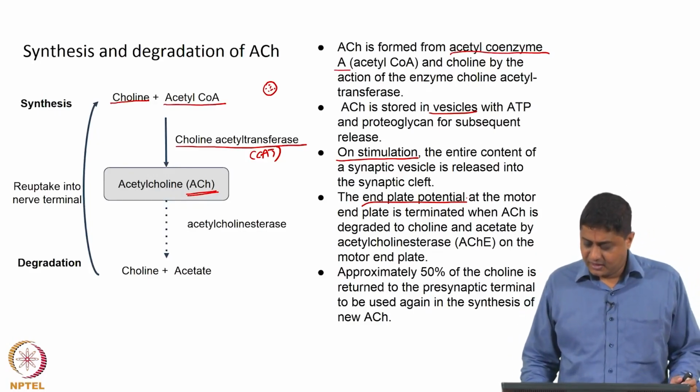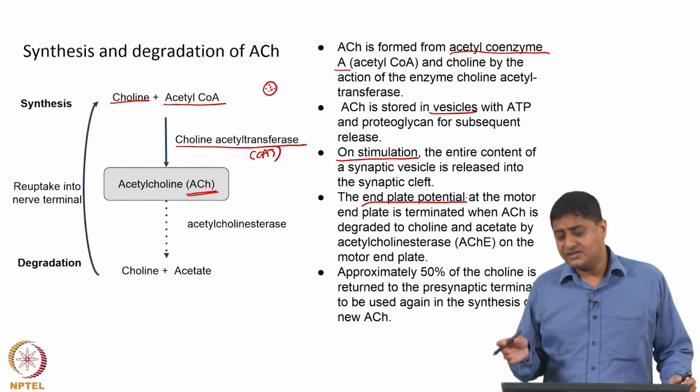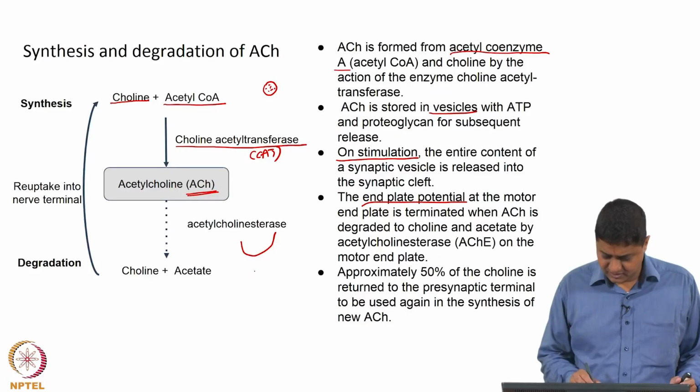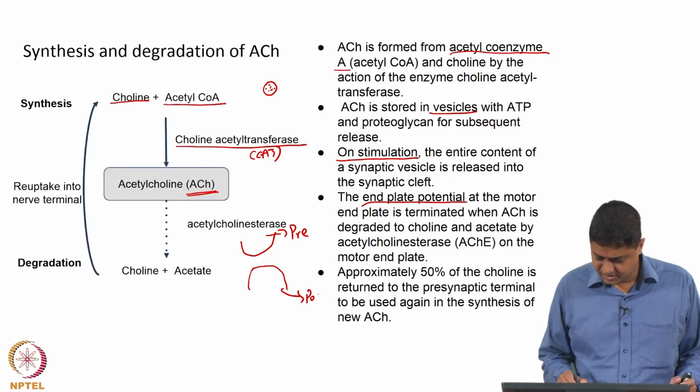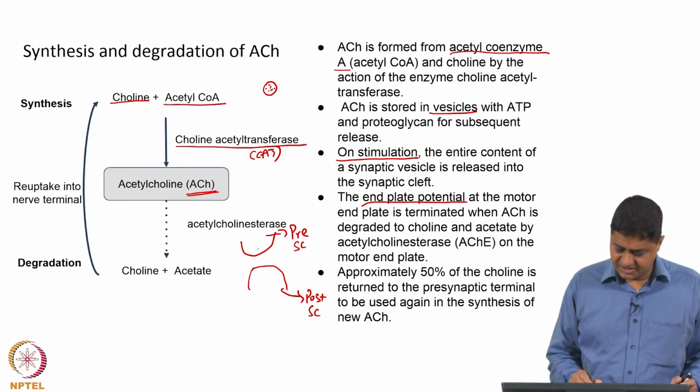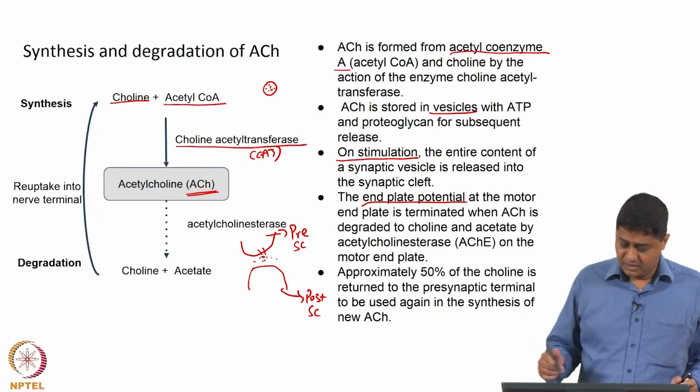Now, suppose this is the presynaptic membrane and this is the postsynaptic cell. Suppose acetylcholine is released here and it remains here itself, then it could spontaneously trigger new action potentials in the postsynaptic cell.